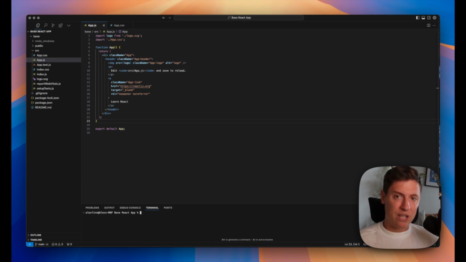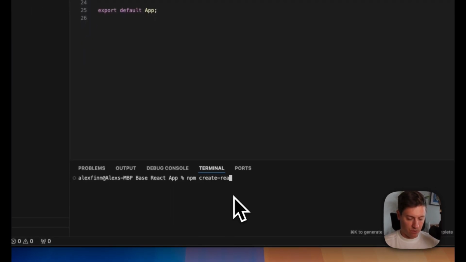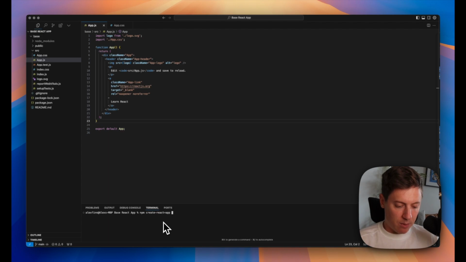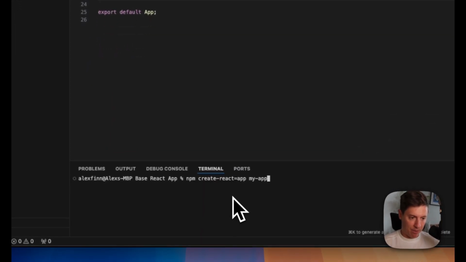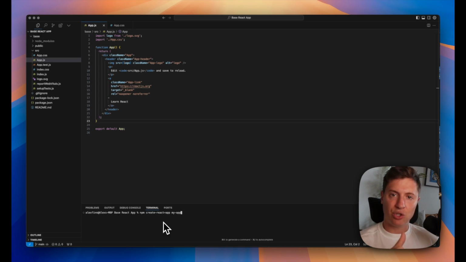Then what you can do is, now let's get React installed. That is going to be done through npm create react-app. Then you can give it whatever name you want here, but maybe you just give it my-app. You hit enter. This is going to then install React. It's going to set up your boilerplate code, your demo app. It's going to be called my-app.